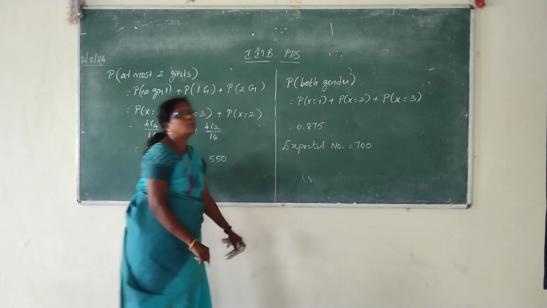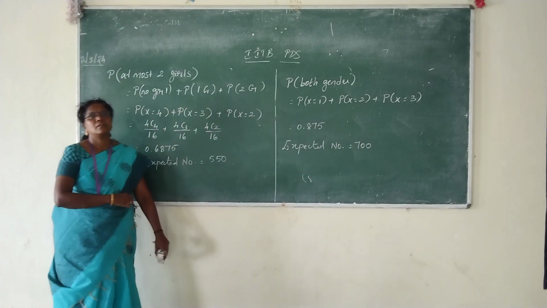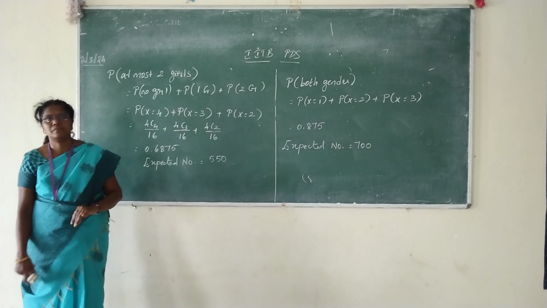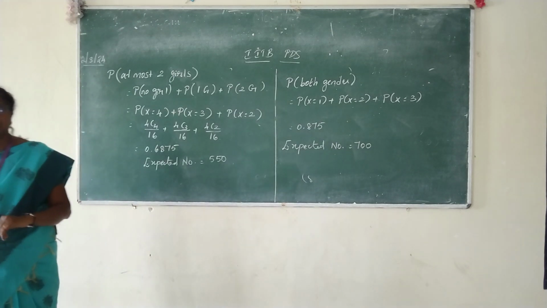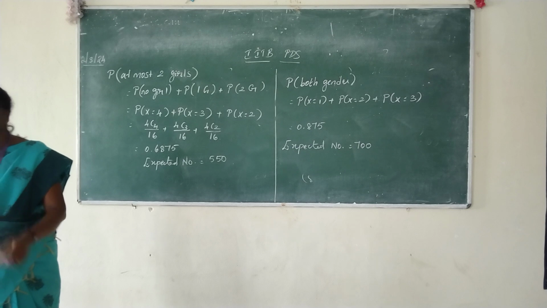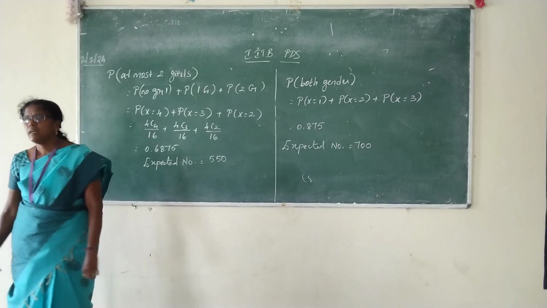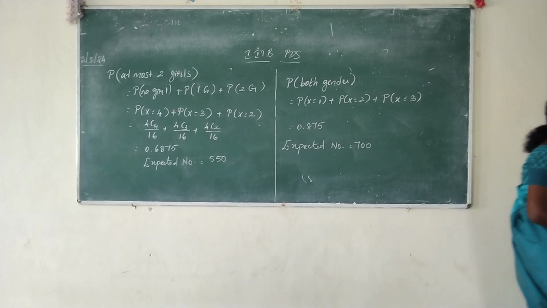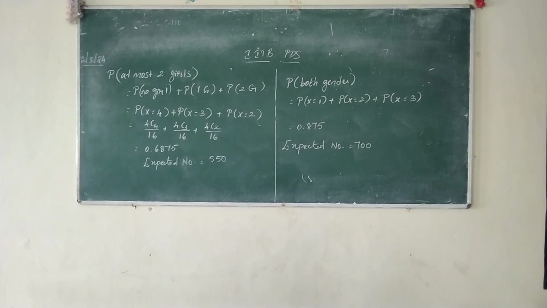Boys, you are disturbing the class. Any doubts? Any doubts in this problem?